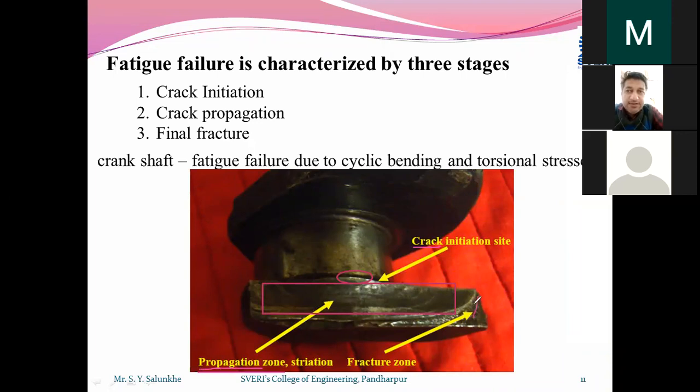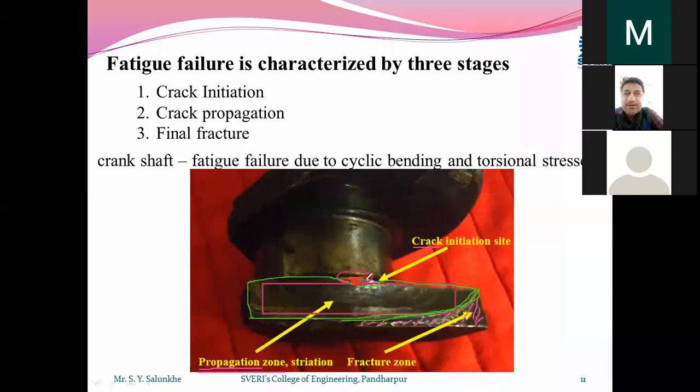And this region where I am going to mark hatching lines is the fracture zone. While this crack has propagated up to this point, I will use a different color. Okay, is this visible? Yes. So suppose the crack started in this red region and has propagated through this green region.